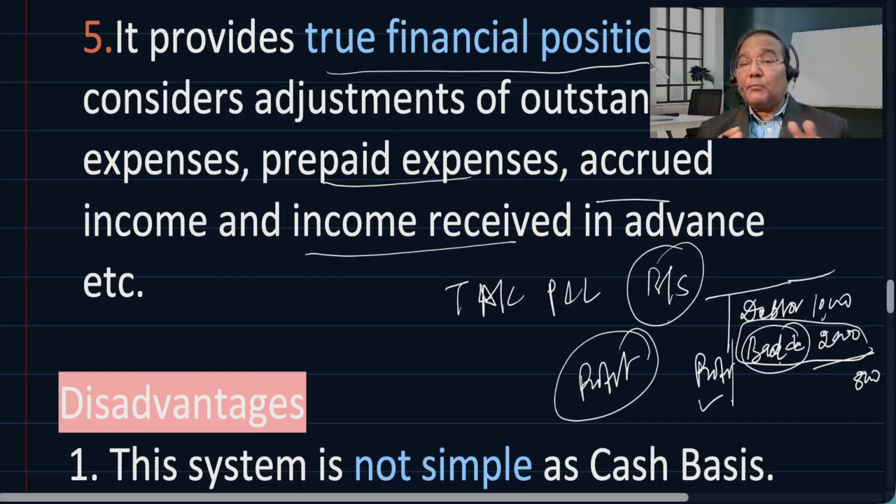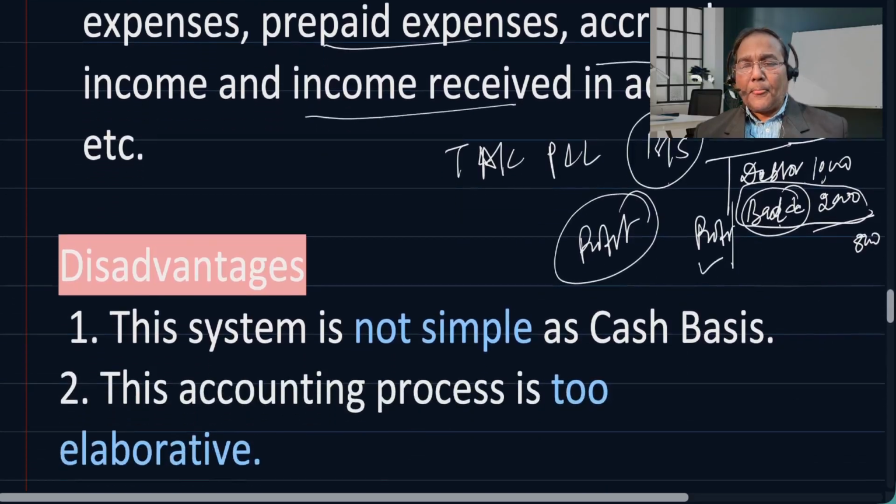So that is a very important thing to understand, which you will be subsequently studying. It provides a true financial position, because many business related aspects are taken into consideration before arriving at a figure of profit or loss, or the financial statement of a company.